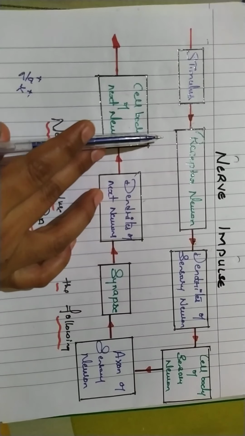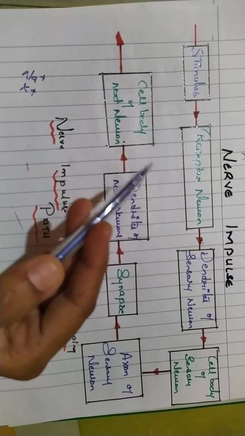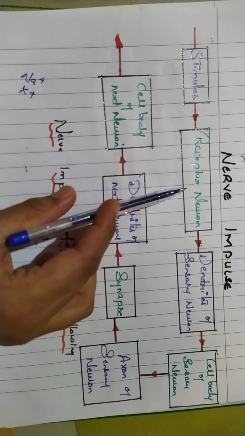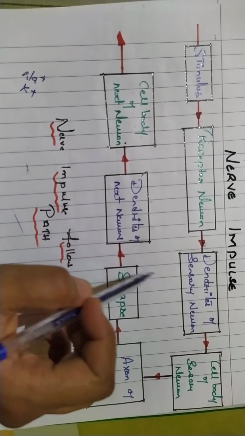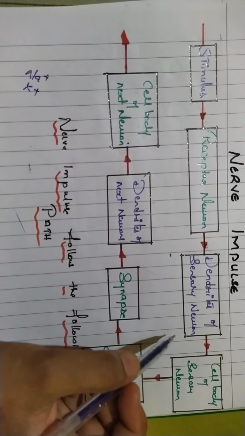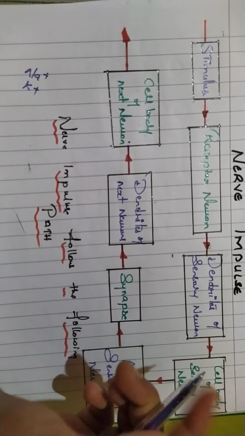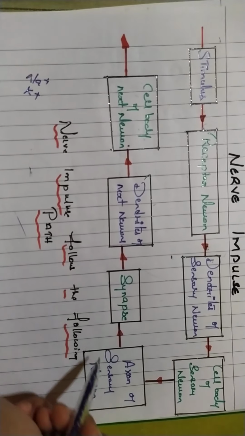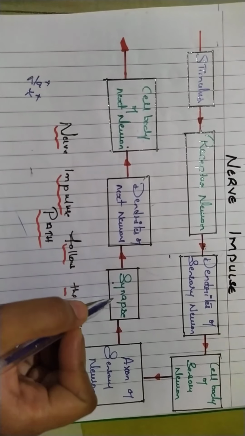As you can see, the stimulus is received by the receptor neurons from the dendrites, and then transferred to the dendrites of the sensory neurons, where it is received in the cell body of the sensory neuron, in the nucleus and the axon of the sensory neuron, and from there it passes to the synapses.